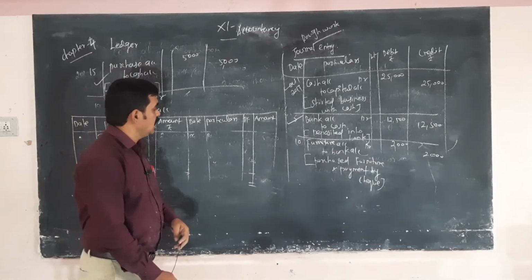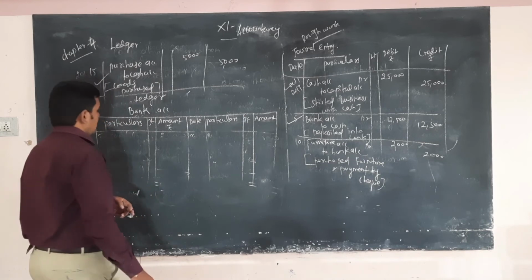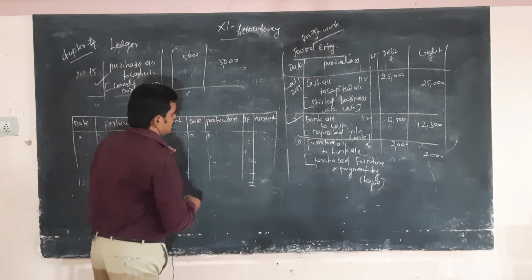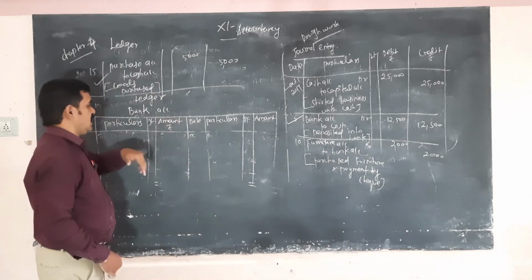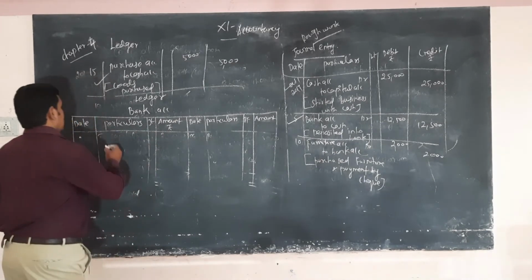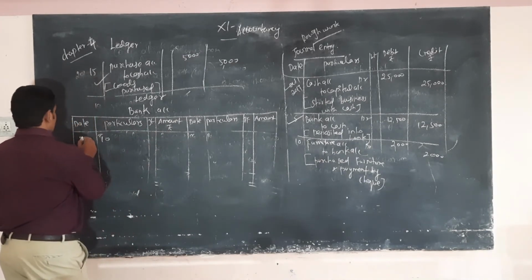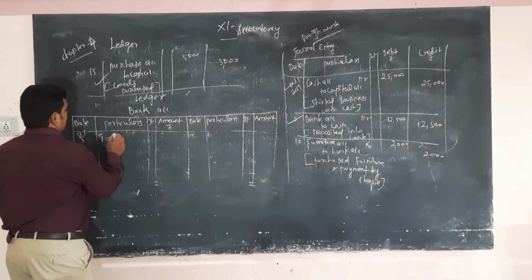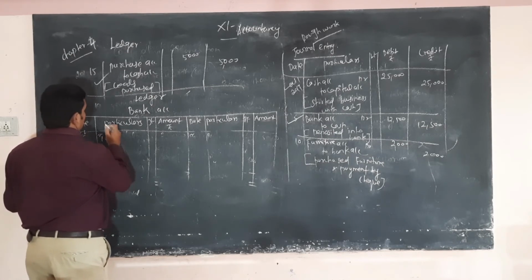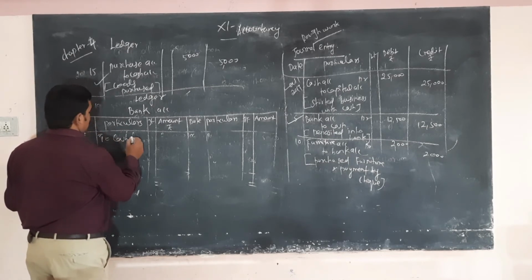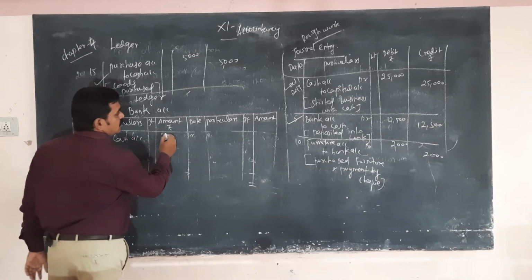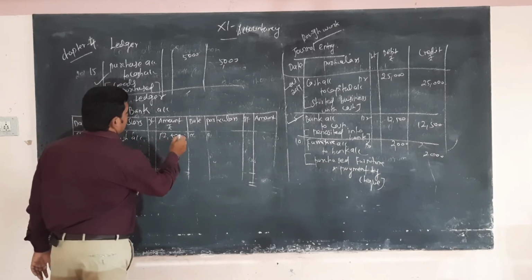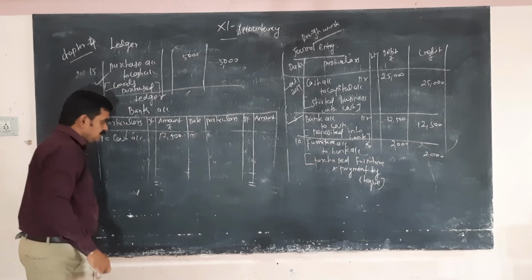That is 2 bank accounts. First, second one, bank account and cash account. The bank account comes under the debit side, to cash account also comes under the debit side. October 5, to cash account, rupees 12,500.